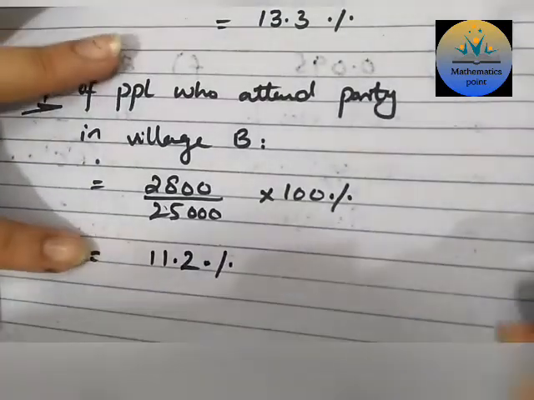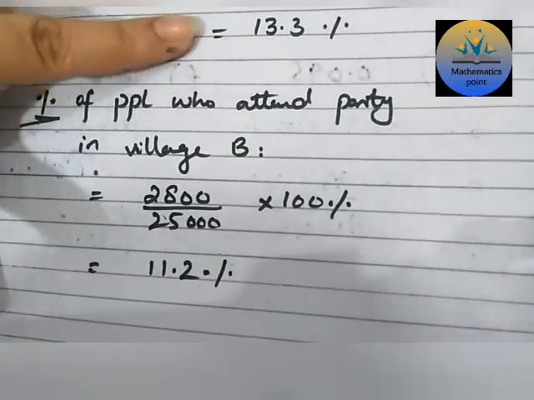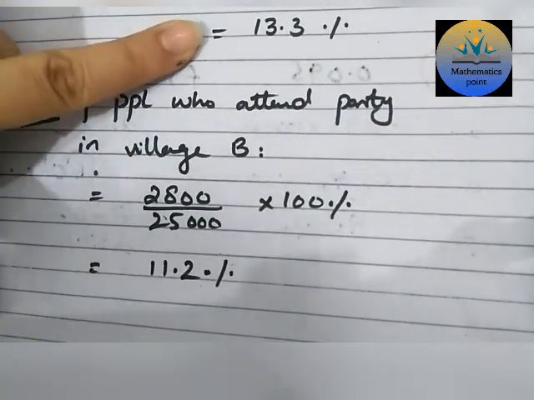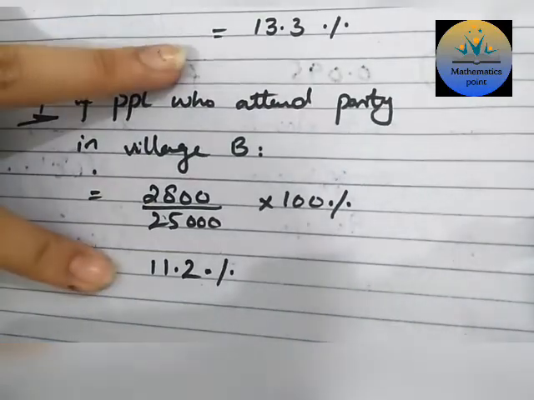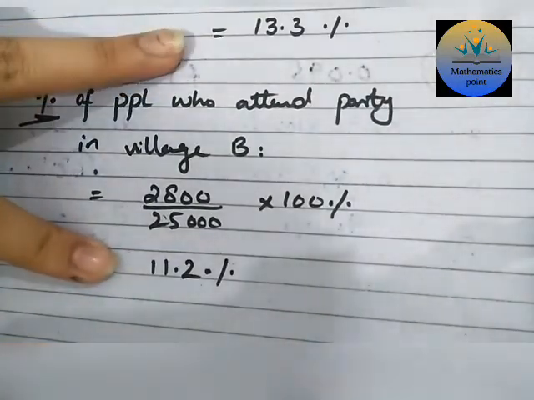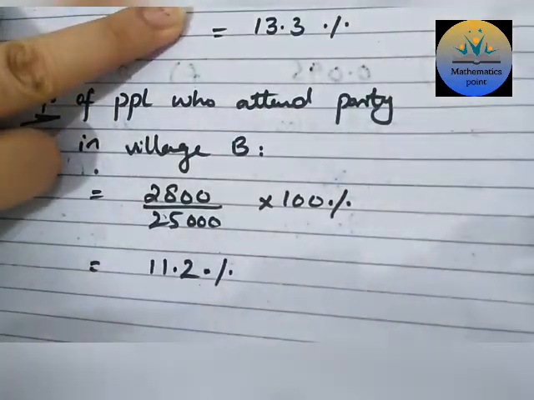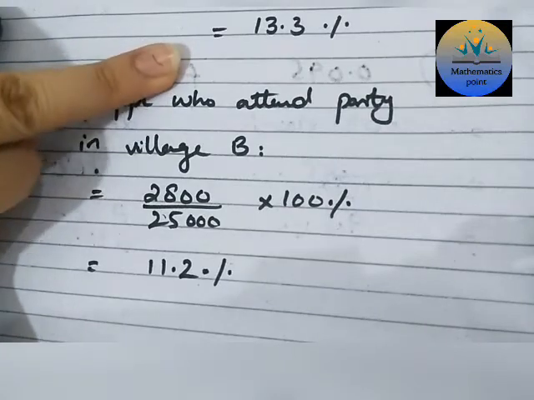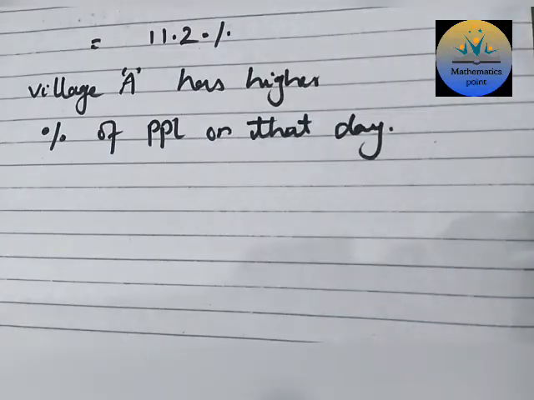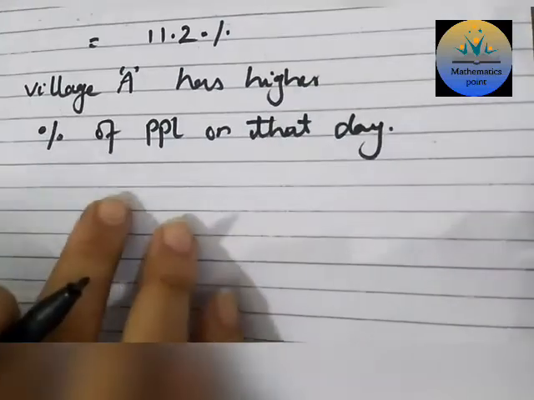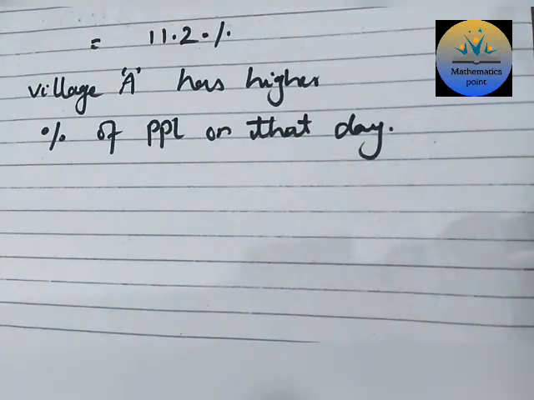Now, the question: which village has a higher percentage of people who attended its party? So we make a comparison between the two. This is the answer for village A, the percentage of people who attended the New Year party that day, and this is the answer for village B. Now compare both quantities. Village A had the higher percentage on that day. At the end, write a statement that village A has a higher percentage of people who attended the New Year party, and write whatever else you want here.